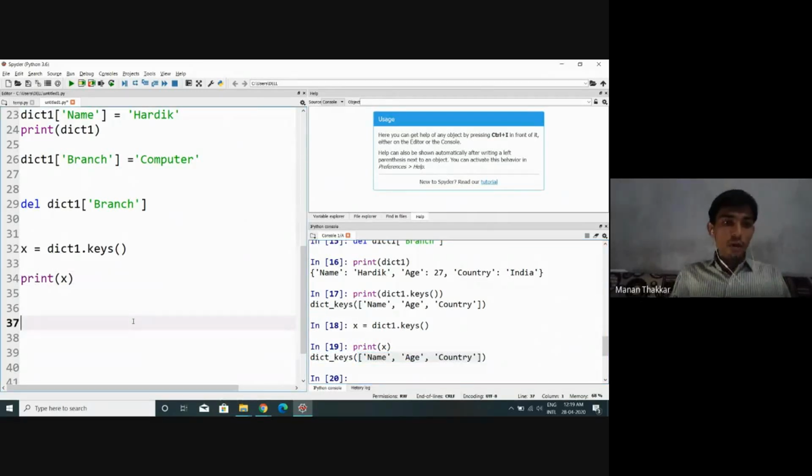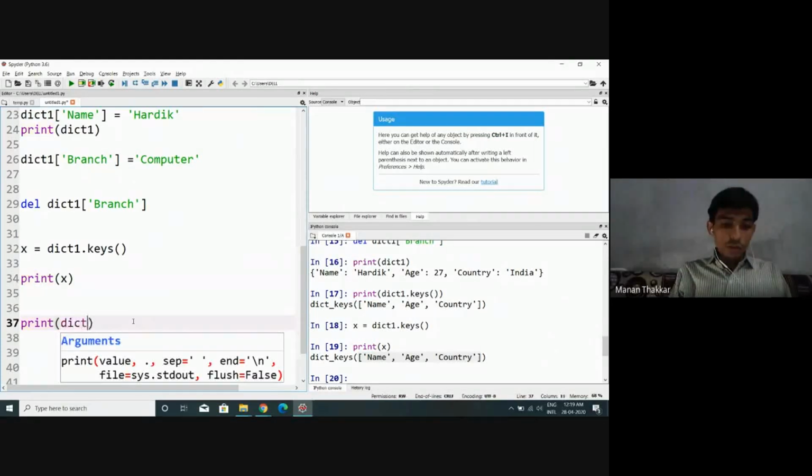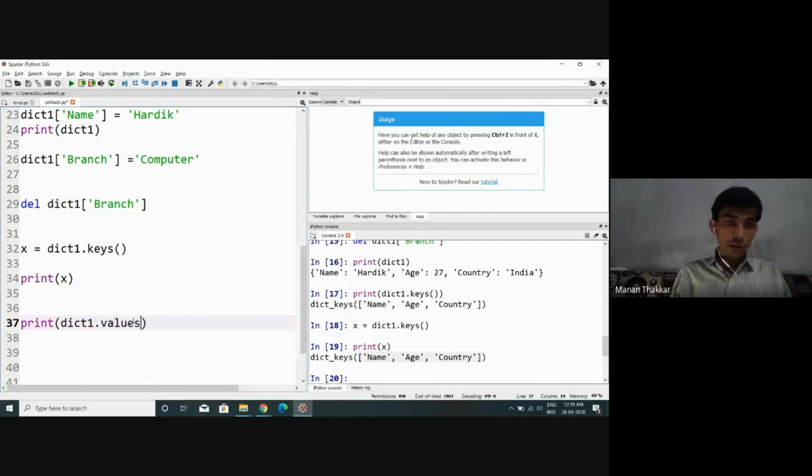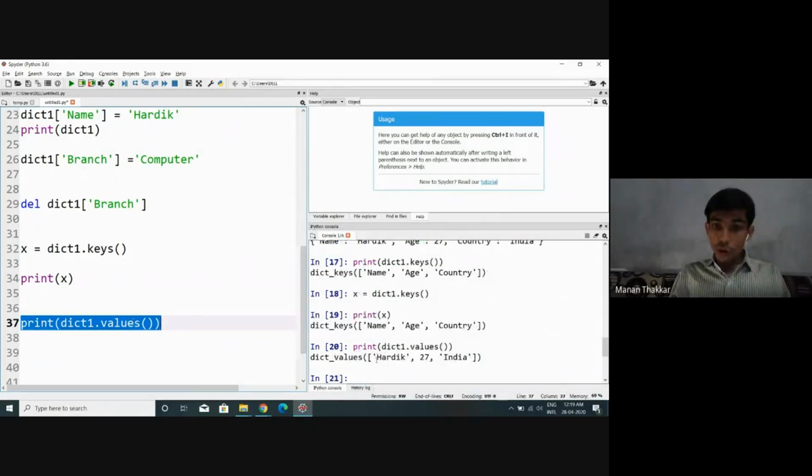Now, if we want to display values instead of keys, can we say dict1 dot values? All right, look at this. All 3 values get displayed as the output: Hardik, 27 and India.